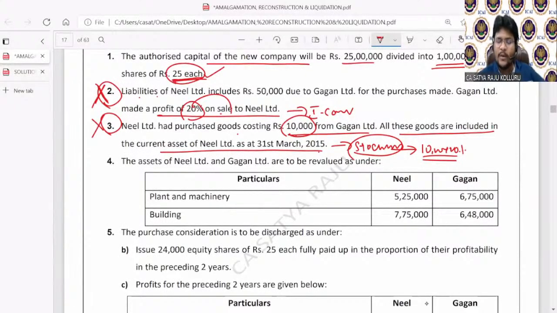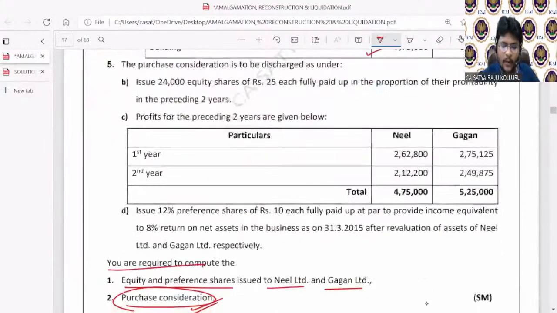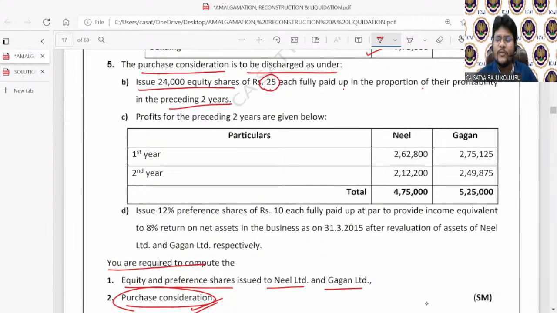The relevant information is in point number 4 and point number 5. The assets of Neil Limited and Gagan Limited are to be revalued as under: plant and machinery revalued, building also revalued in both companies. Now coming to point number 5, the purchase consideration is to be discharged as under: issue 24,000 equity shares of rupees 25 each, fully paid up, in proportion of their profitability in the preceding 2 years. The purchasing company is going to issue total 24,000 equity shares to Neil Limited and Gagan Limited in their profitability ratio.